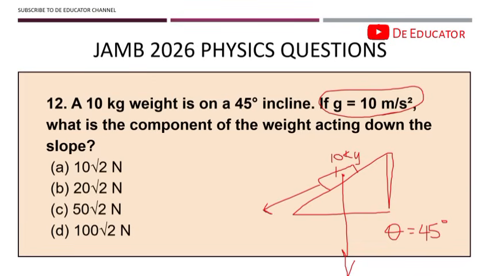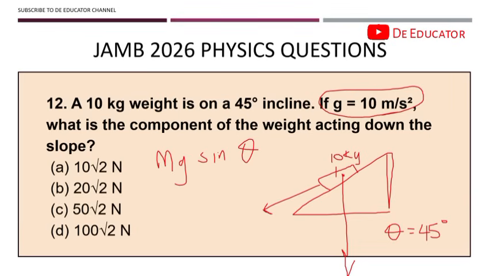Now, how do we get the component of the weight acting down the slope? Is it horizontal component or is it vertical component? By the time you get that, the formula we are going to be using is mg sine theta. You know we have mg sine theta and we have mg cos theta. It depends on the component. The component will determine which one you are going to be using. Since this is the component down the slope, we're going to be using mg sine theta.